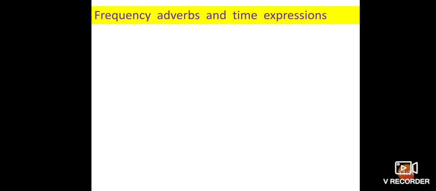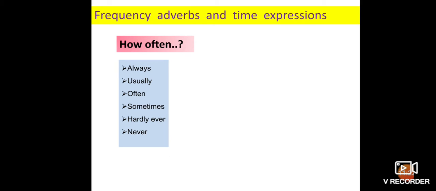The frequency adverbs and time expressions. So here, how often we do things. So we tell that sometimes to our people, friends, that we use this kind of word: always, usually, often, sometimes, hardly ever, never.